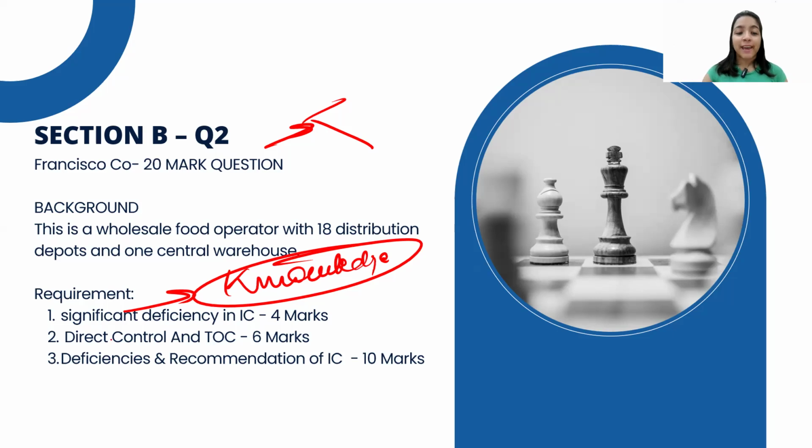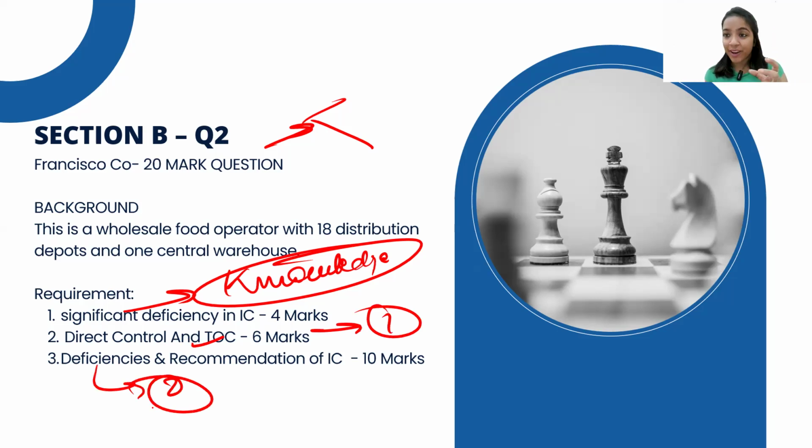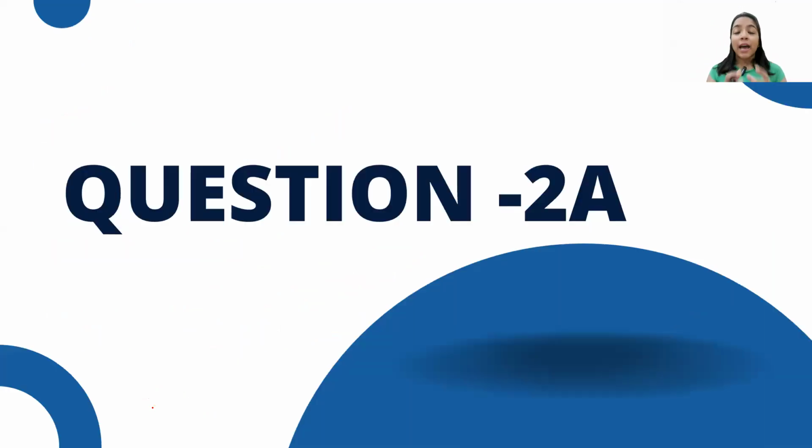Now coming on to the next part, which was direct control and test of control. Direct control is an easy part, but the examiner has deducted a lot of marks, and we will be discussing in this video how you need to ensure that you get full marks in this question. This was the first type of question, and this was the second type, where you need to identify the deficiency and write the recommendation for the same. Now let's do each question one by one: question number 2A, 2B, and 2C.